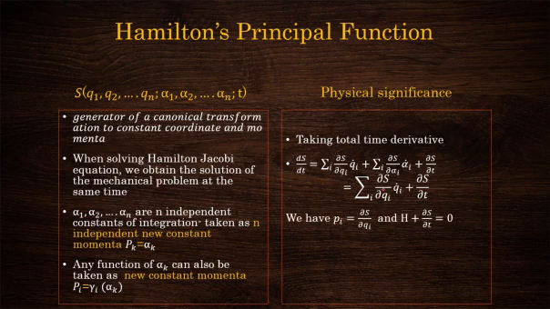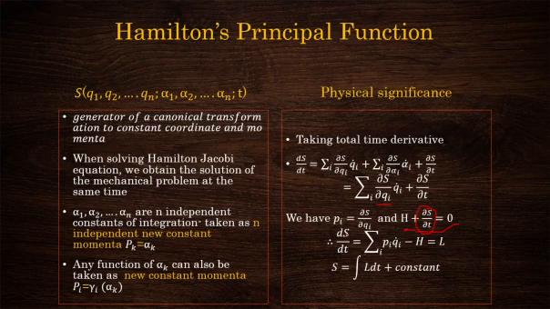Now we can make use of the transformation equations. We have dou S by dou qi equal to pi, and we have the Hamilton-Jacobi equation H plus dou S by dou t equal to 0, from which you can write dou S by dou t equal to minus H. Substituting that, we have the total time derivative dS by dt equals summation over i of pi qi dot minus H. And what is pi qi dot minus H? It is the Lagrangian. So we have the Lagrangian over here.